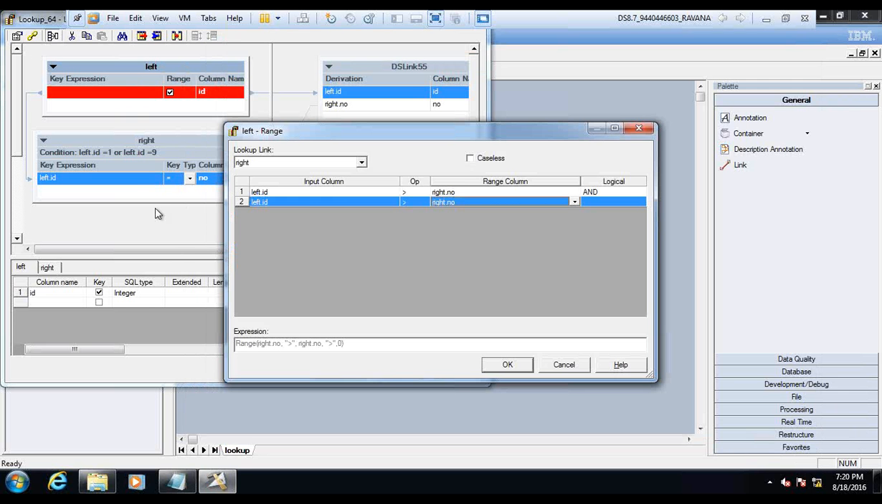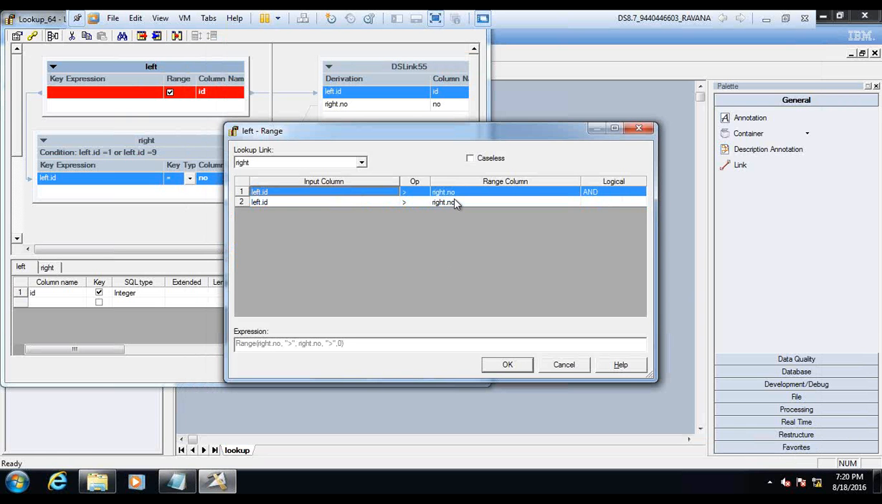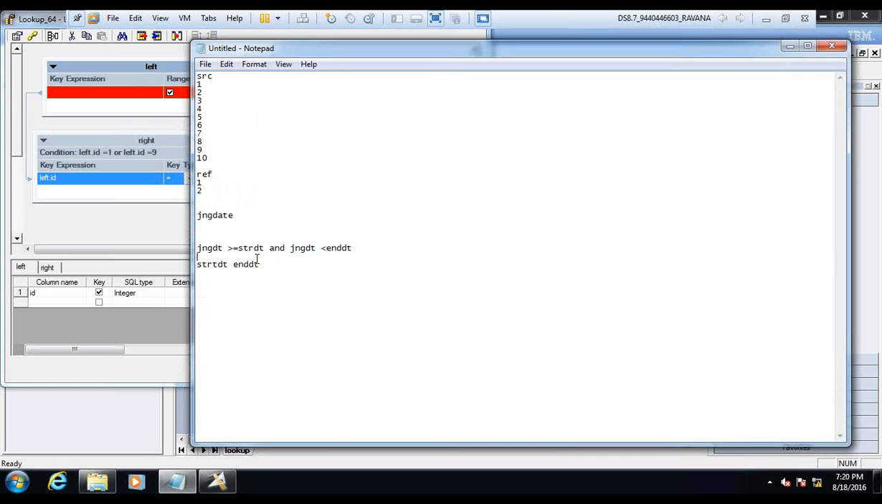The same way I am trying to figure it out here, but as we have only one column in the range, I just put it like this: the left ID is greater than the right number and the left ID is greater than the right number. That's the same condition repeated, as per the constraints we have. But in real time we generally do it like this: you have a source joining date, and in the target reference you have a start date and end date. We keep these conditions. Clear, guys?